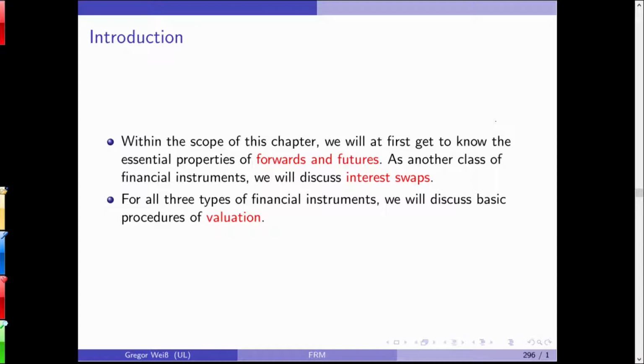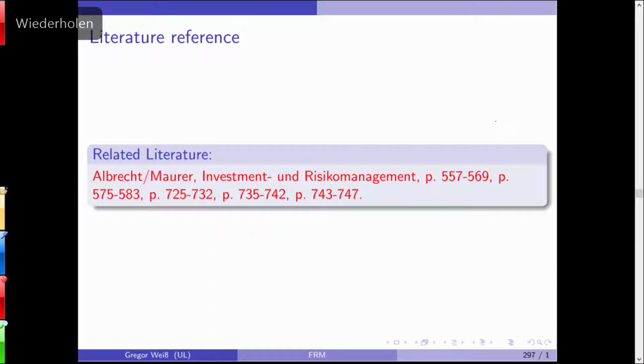So we'll talk about this here, and then afterwards, after we have seen what an option is, what a forward is, and what a future is, we will talk about the valuation of these financial contracts. If you want to read a little bit more into this, you can take the Investment Management and Risk Management book by Albrecht and Maurer, but you can take any textbook on financial derivatives and they will usually all start with financial forwards and future contracts.